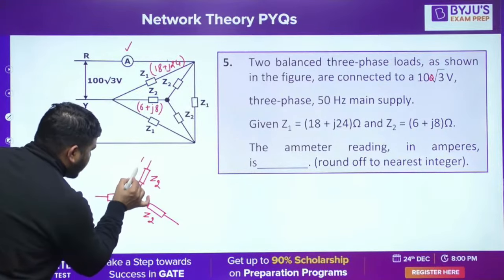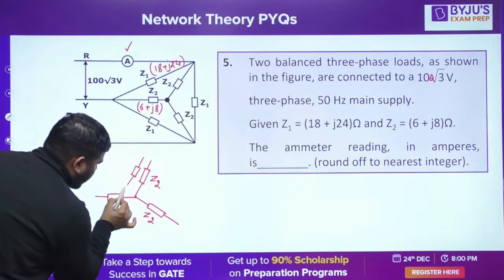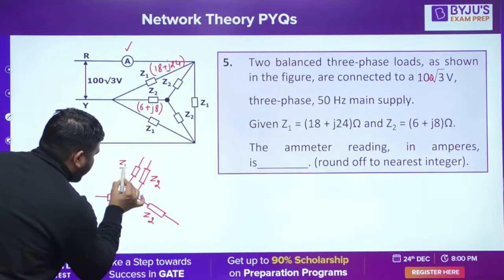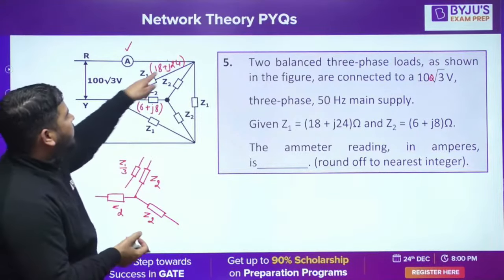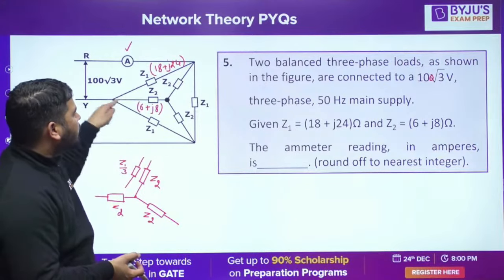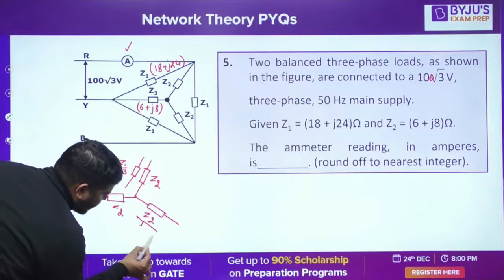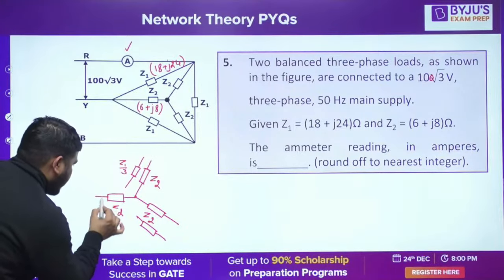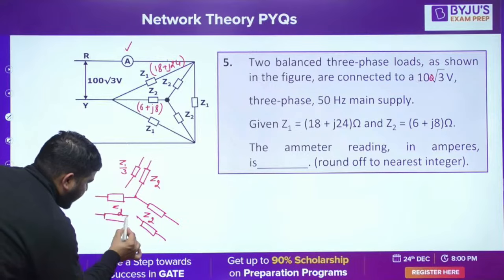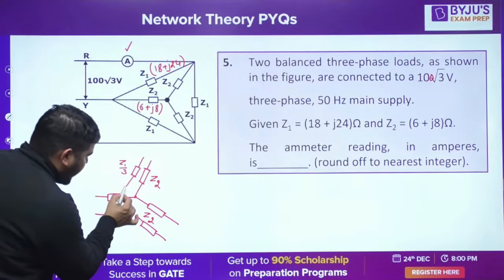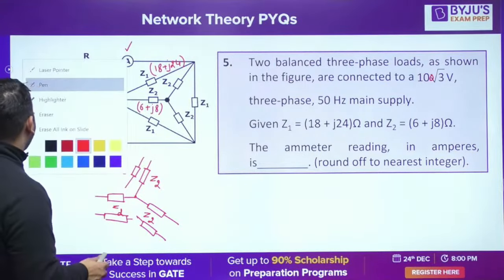So if you connect, it will be Z1 by 3. Now I have converted this delta into star. Okay, Z1 by 3, here also Z1 by 3, and here also you will get Z1 by 3. So there will be 3 impedances, and obviously they are connected in star.